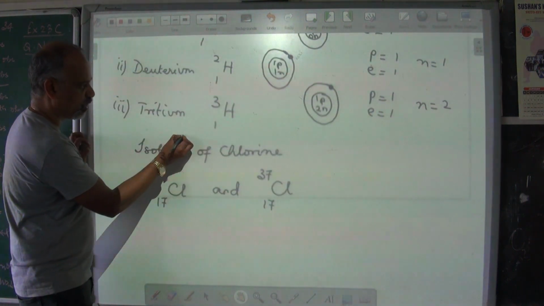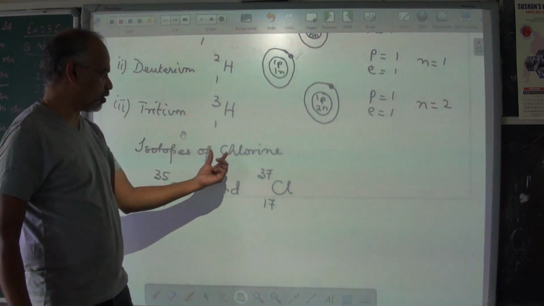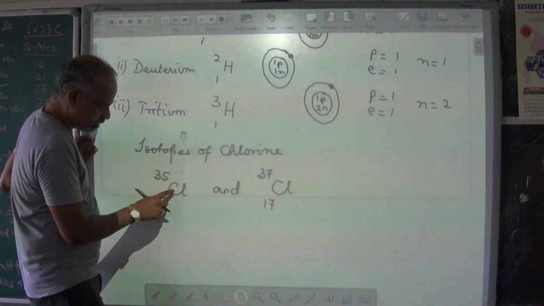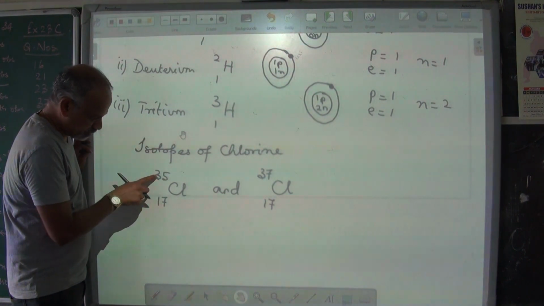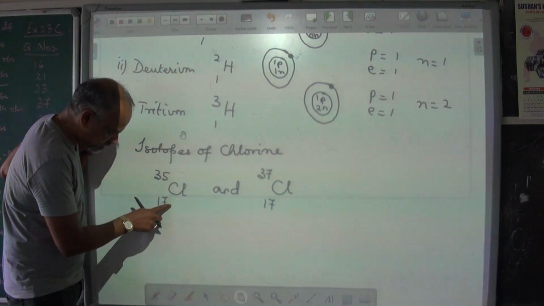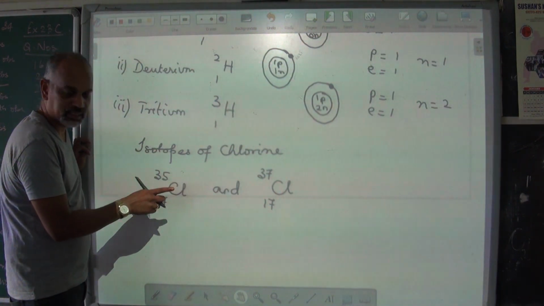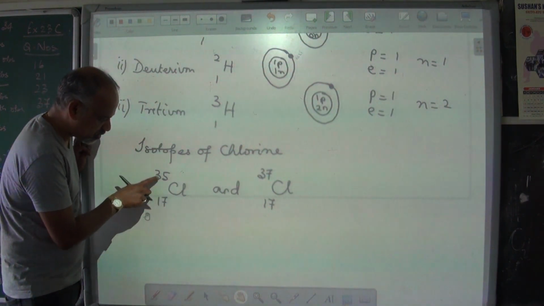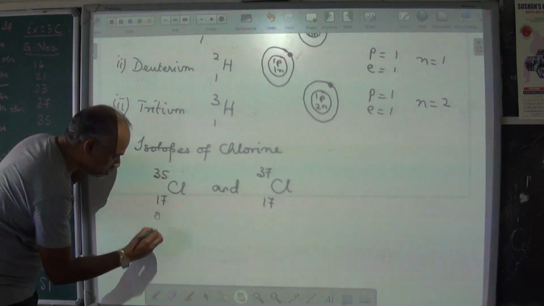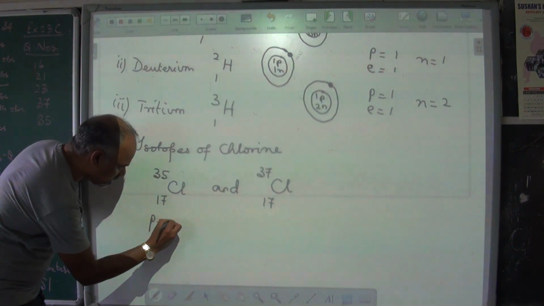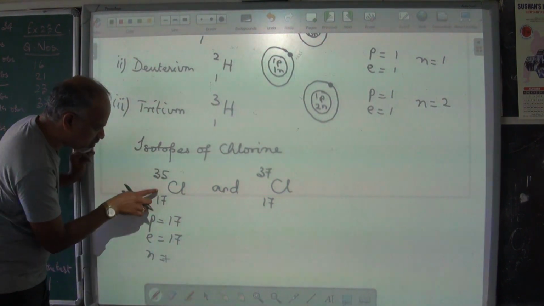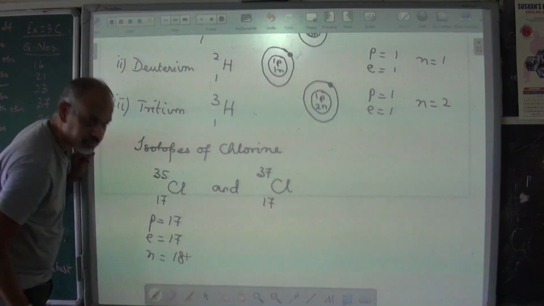That's isotopes of chlorine. Again, chlorine has 2 isotopes. Look at the isotopes of chlorine. First one, chlorine atom with mass number 35, atomic number 17. Which means this has 17 protons, 17 electrons, and the difference between them will give you the neutrons. So this one has protons 17, electrons 17, and neutrons is the difference between these two, that will give you 18.